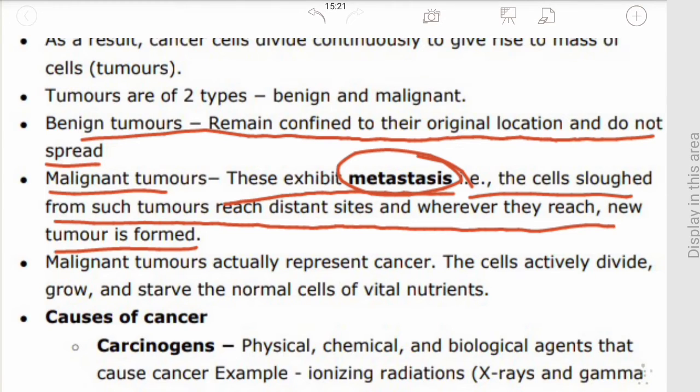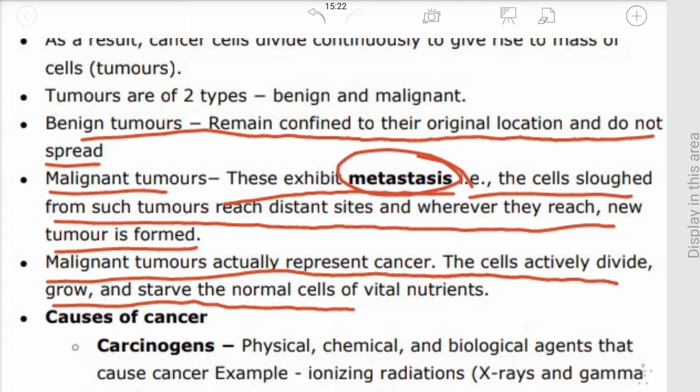So the cells of these malignant tumors very quickly reach distant sites, and wherever they reach, they give rise to a new tumor. Malignant tumors actually represent the cancer. The cells actively divide, grow, and starve the normal cells of vital nutrients. They divide and grow very rapidly and starve the normal cells, as well as destroy and damage the surrounding tissues.